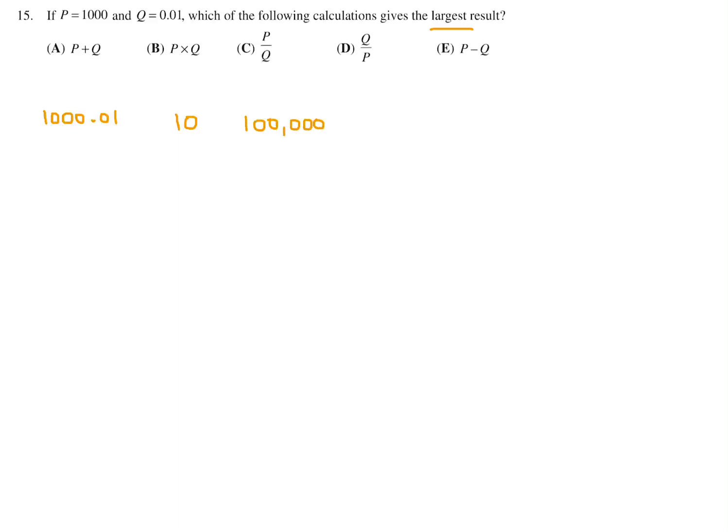Q over P will be a small number, 0.00001, I believe. And P minus Q gives you 999.99. Which one of these is the largest? Well, it's this one. P over Q. So number 15, the answer is C.